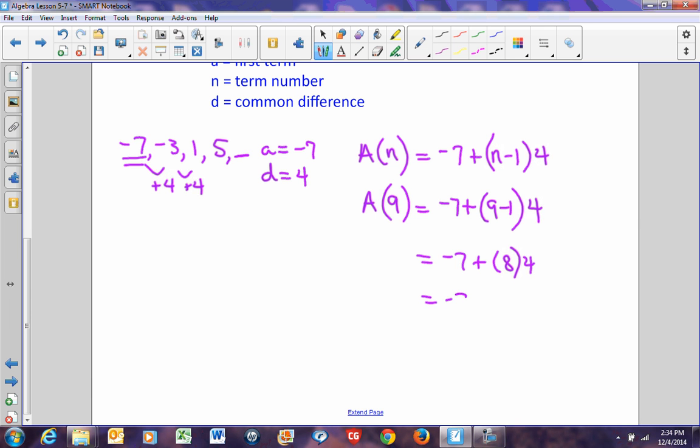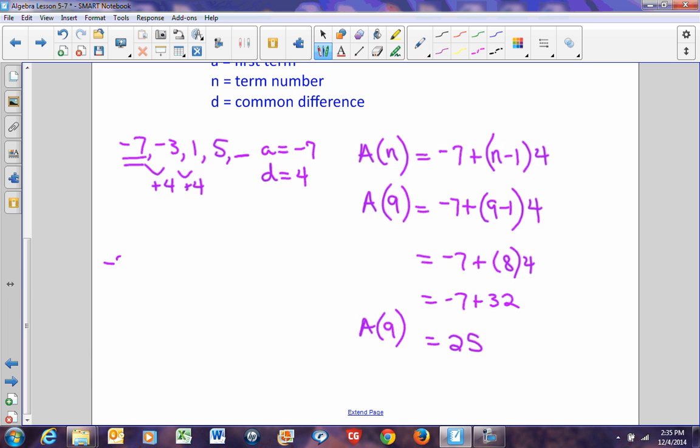So that's going to be -7 plus 32. Oops, I'm not looking for my 9th term, I messed up. It's okay, we'll figure this out. 32 plus -7 is 25. So my 9th term of this sequence should be 25.